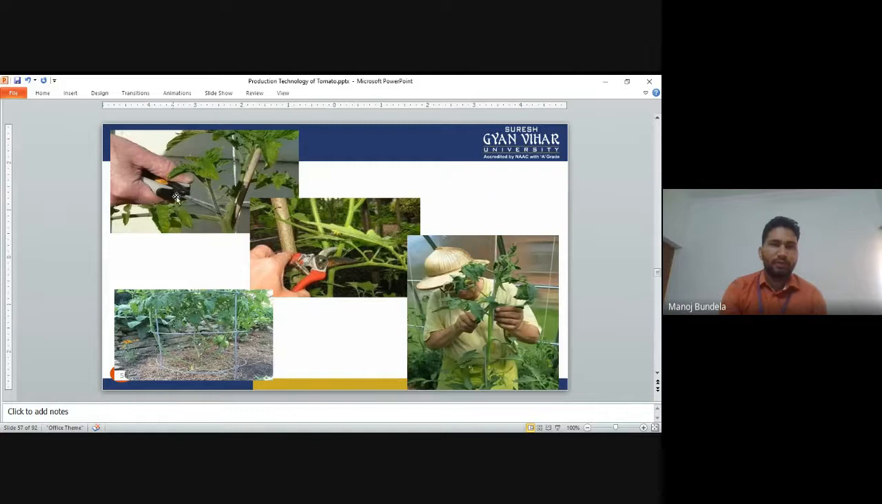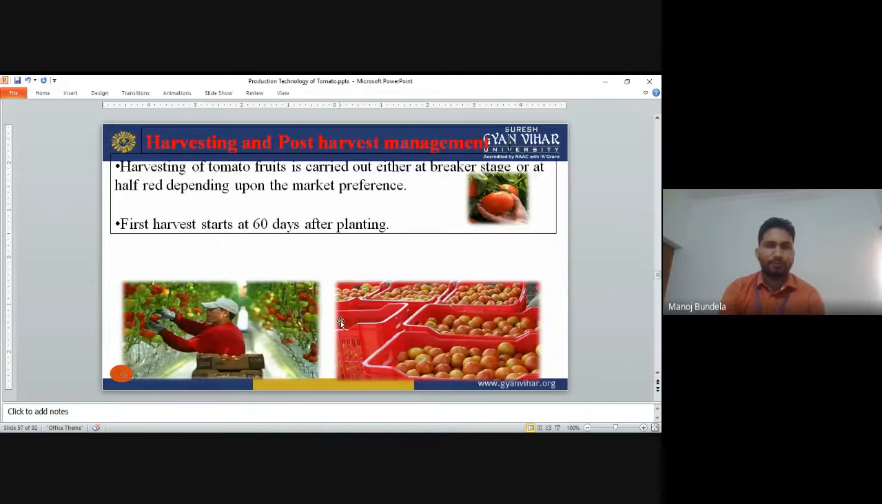This is the pruning. We have to remove the side branches. We will allow only one or two. At the initial stage we have to go for pruning so that the side branches will not come and the plant will grow straight. When it attains a particular height, after that we will allow the side branches also. This is the secateurs. With the help of the secateurs, we remove the branches and go for pruning.